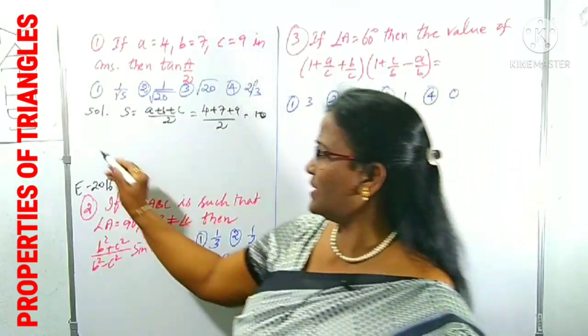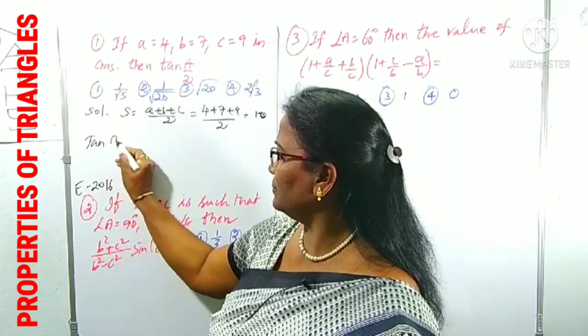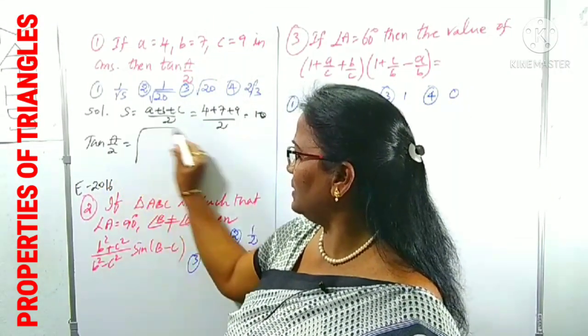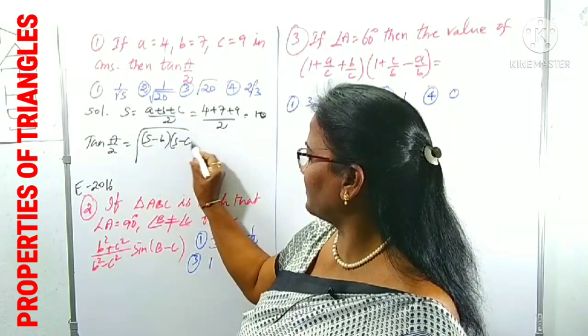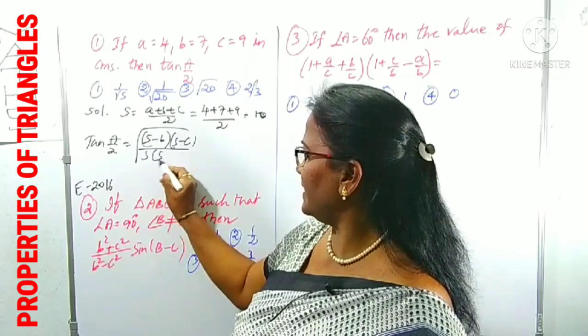We want tan A/2. Tan A/2, you know very well, is root over (s minus b)(s minus c) by s(s minus a).